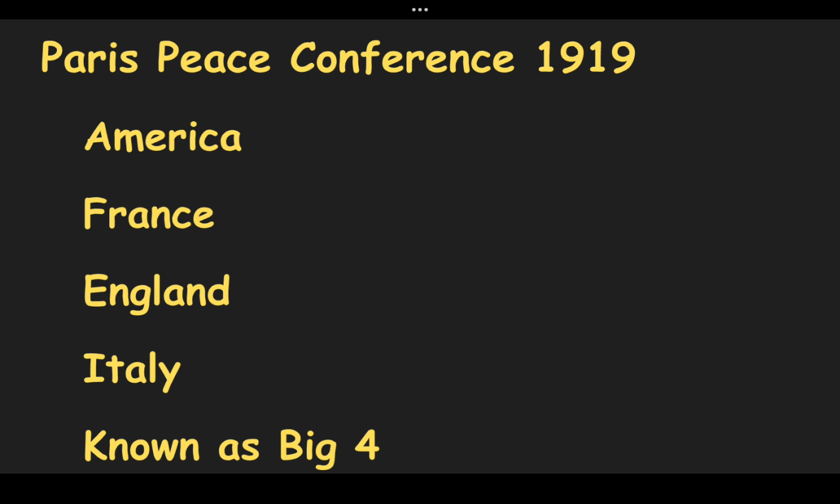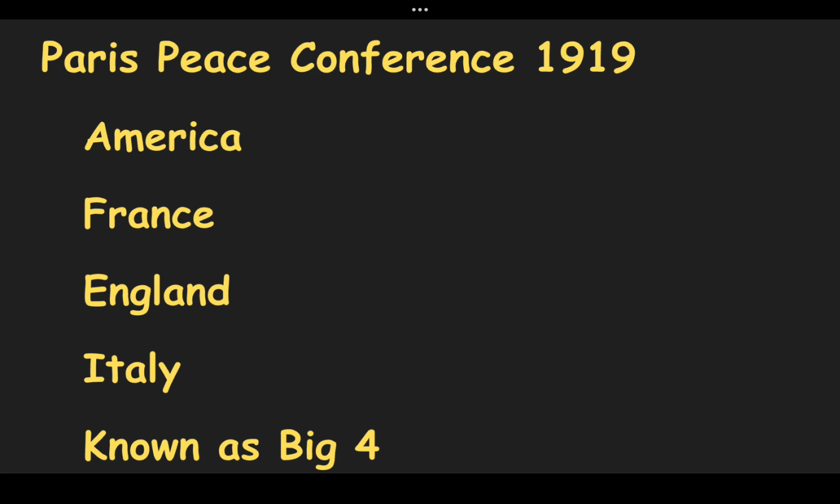America was against any punishment, but France and England kept America aside and signed a treaty with Germany, the Treaty of Versailles, which was a part of the Paris Peace Conference of 1919. After the First World War, a summit was organized in Paris in order to restore the peace. In this conference, all four victorious countries participated: America, Britain, France and Italy. They are also known as the Big Four.